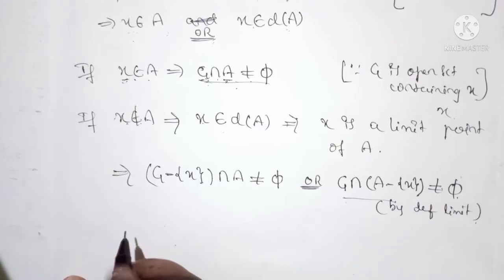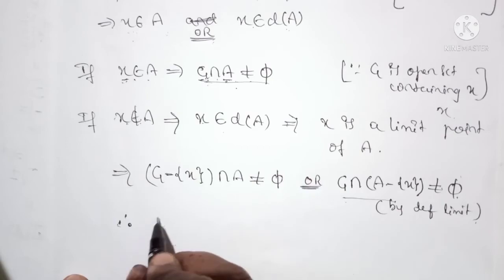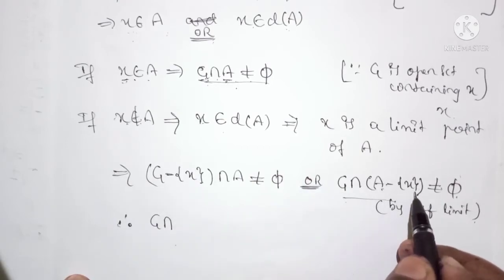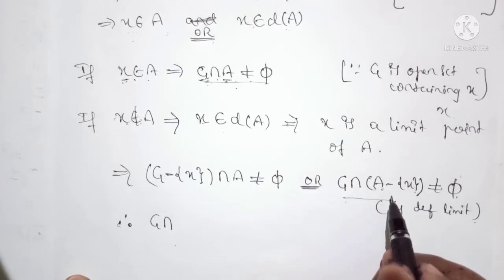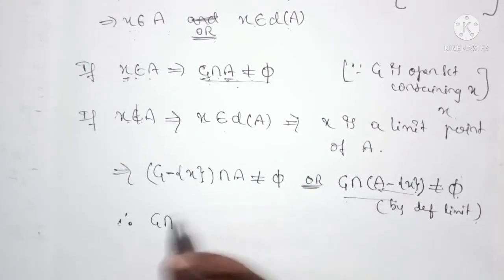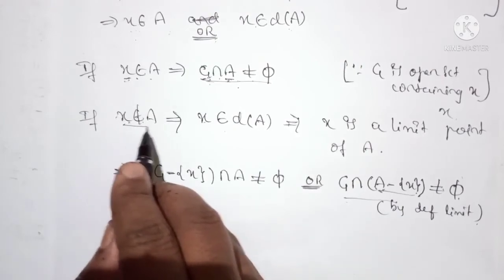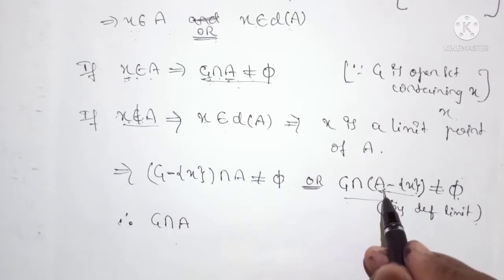So this G intersection A minus X is nothing but, not A complement, it is A only. G intersection A, because X does not belong to A. If I remove this X from A, we get A only.